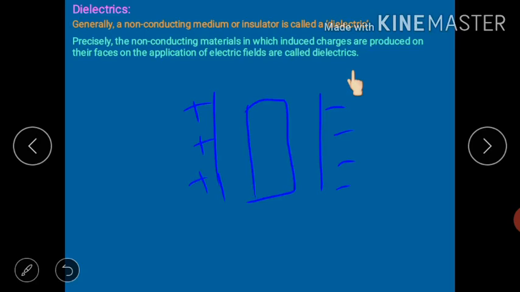Now because this plate is positively charged and this is negatively charged, an electric field will set up. Being positively charged, here negative charge will be induced, and here, where the plate is negative, positive charge will be induced. It means induced charges are produced on the faces on the application of an electric field. So in this particular case, instead of calling it an insulator, we will call it a dielectric. I think things are clear.